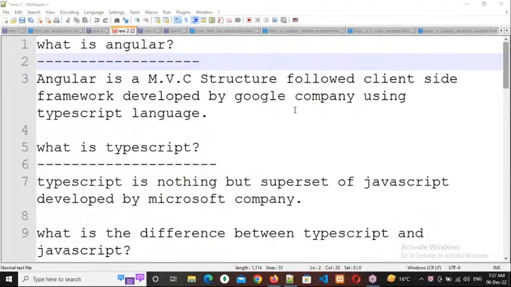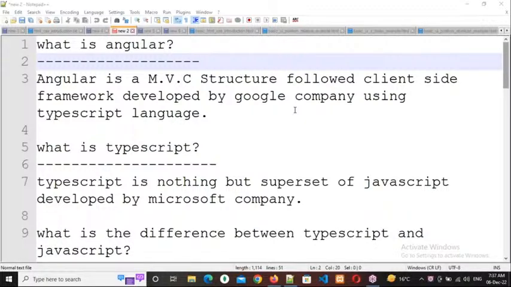What is a superset? Superset means a modified version of JavaScript, or an extended part of JavaScript. Clear, everybody? Kindly respond. Which company developed this? Microsoft.